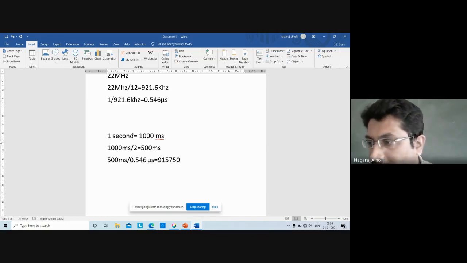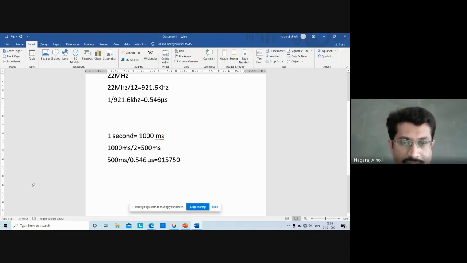Am I right? 915750. It is more than 65,535, that is, more than FFFFH, the maximum value. Therefore, we have to divide this by a certain value.